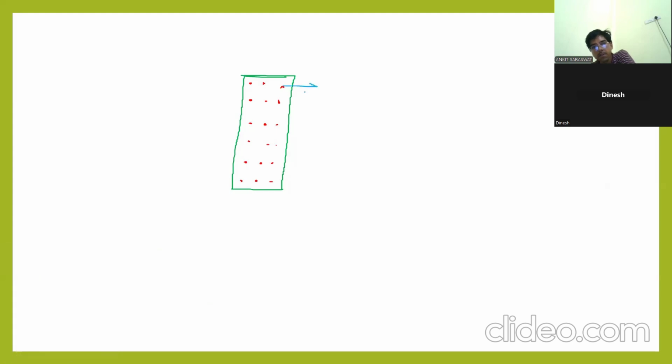You are applying force on this particle, this particle. You are applying force on each and every particle. Clear? Then this rod is going to move like this. And every particle is having different mass. Some are having M1, M2, M3.